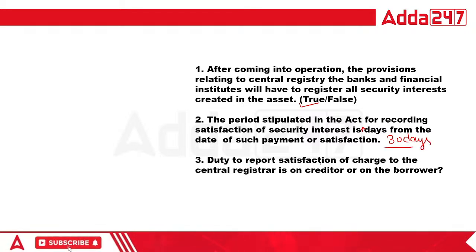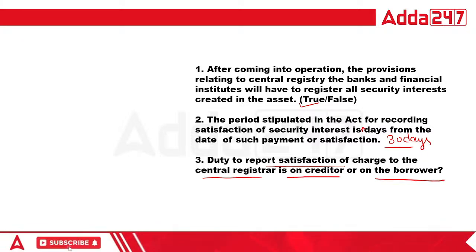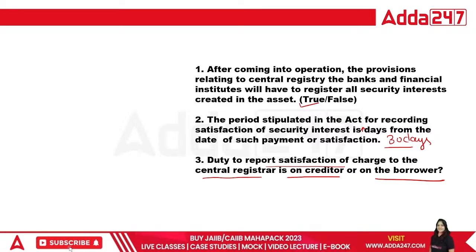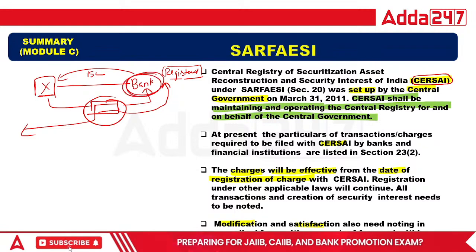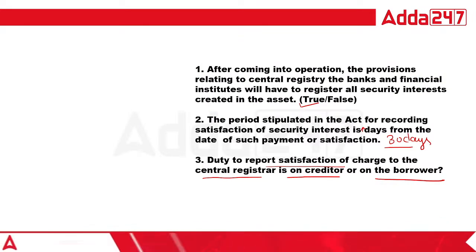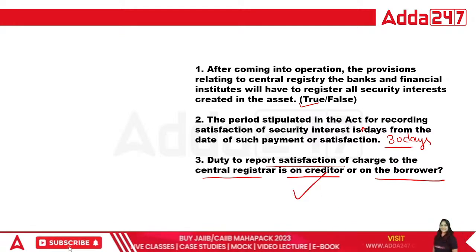Duty to report satisfaction of charge to the central registry is on the creditor or on the borrower? Tell me. Creditor means the person who gives the money. In the simple diagram I showed you, should the registration be done by the bank or the borrower? Tell me, class. That is very simple. The right answer will be creditor, that is, the bank and financial institution.